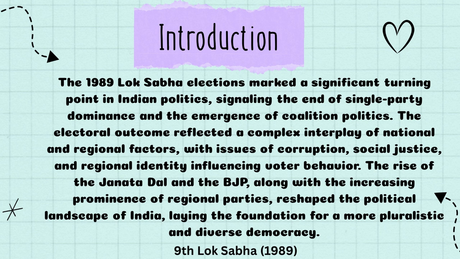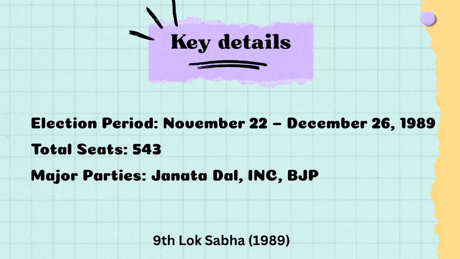The rise of the Janata Dal and the BJP, along with the increasing prominence of regional parties, reshaped the political landscape of India, laying the foundation of a more pluralistic and diverse democracy. The key details of the 9th Lok Sabha election 1989 were as follows. The election period began from November 22 and ended on December 26, 1989 with a total of 543 seats.